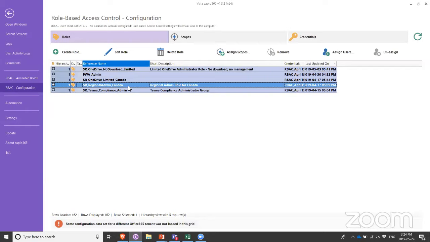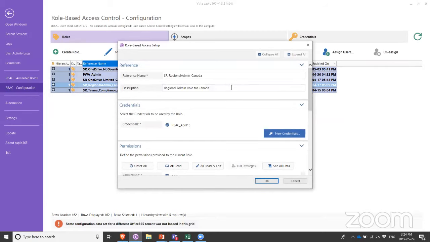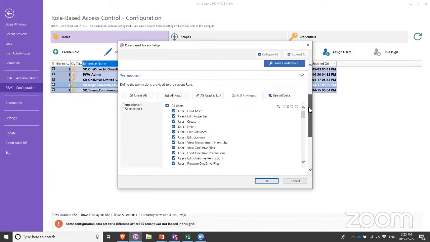We've heard this from universities as well, is what if you want to create an admin role that only looks after your students in a certain country, but not the faculty, stuff like that. So we have created a regional administrator role for Canada where we have to supply a set of credentials. Full disclosure, the credentials is a combination of a global admin unlicensed service account and an Azure AD application. And then we can set up the permissions that come with this role.